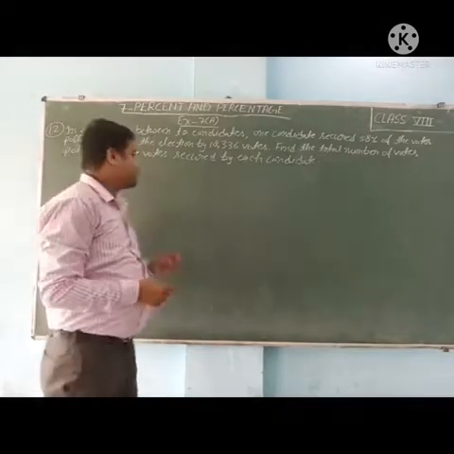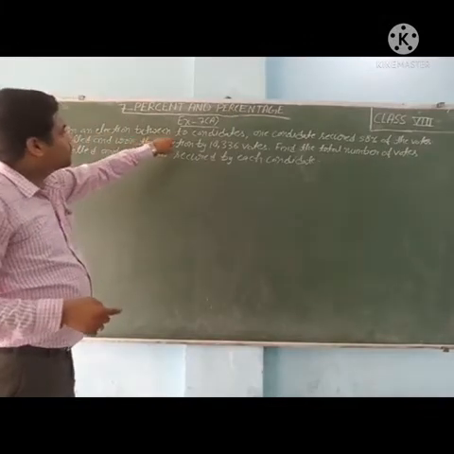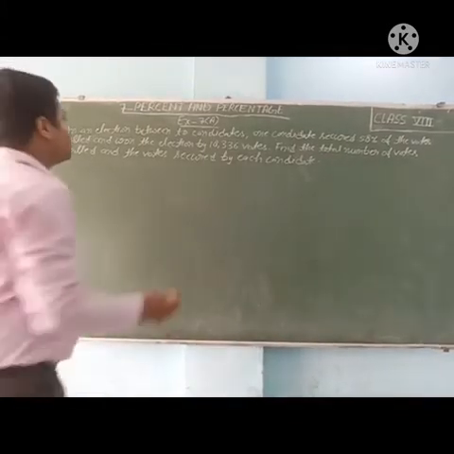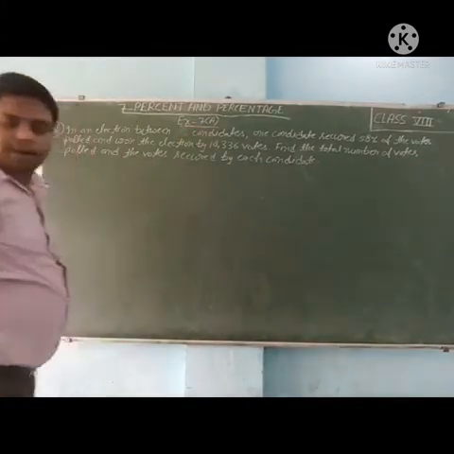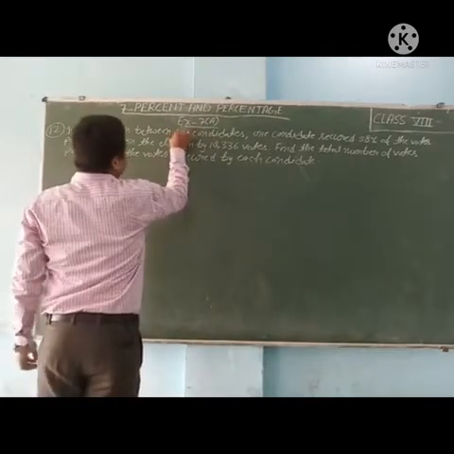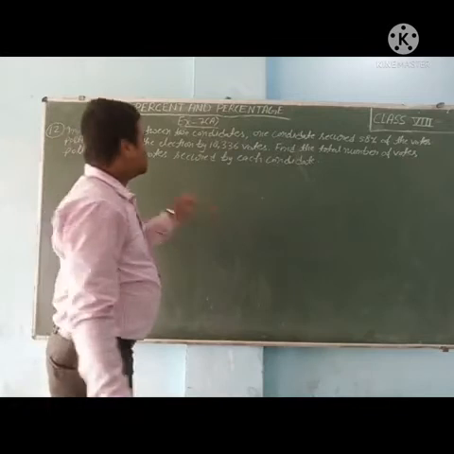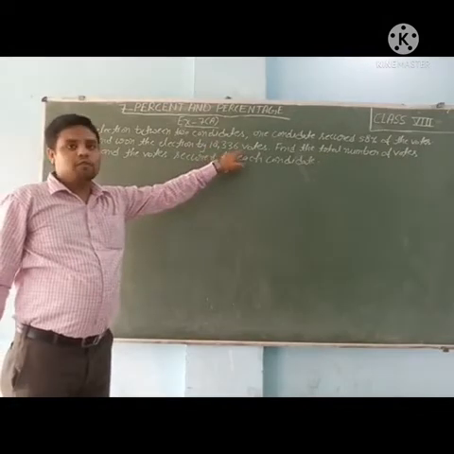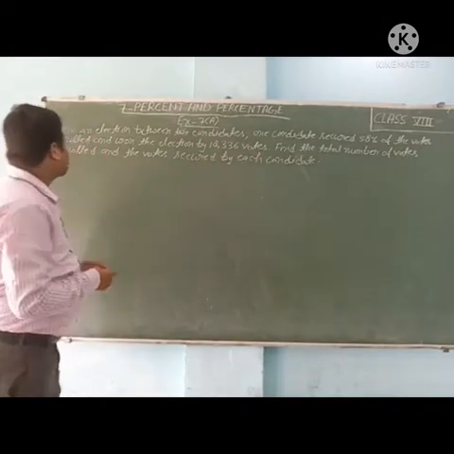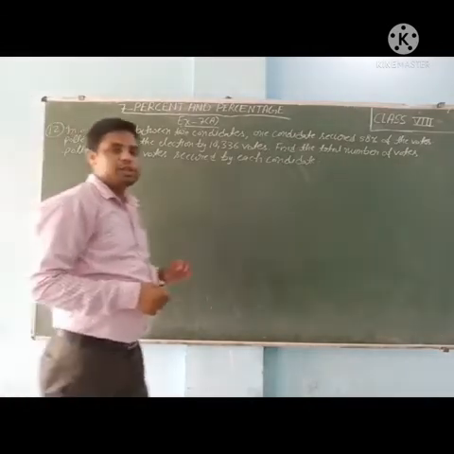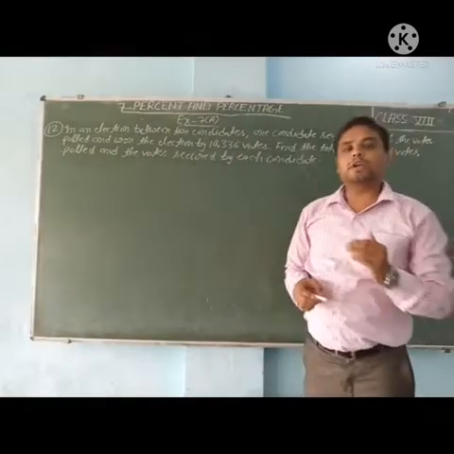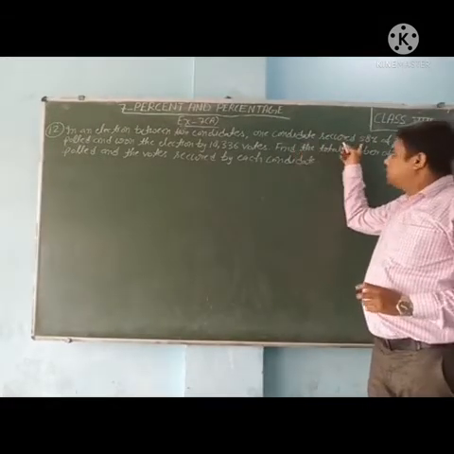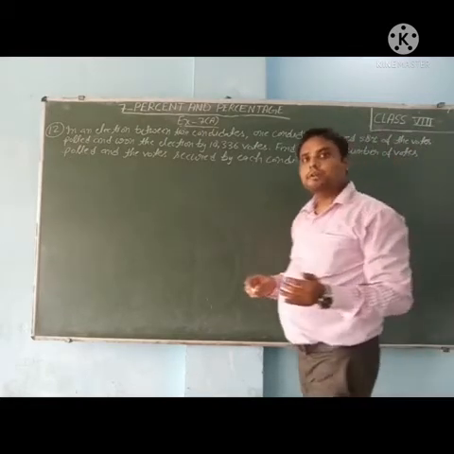Friends, now the next question. In an election between two candidates, one candidate secured 58% of the vote and won the election by 18,336 votes. Find the total number of votes polled and the votes secured by each candidate. So as I told you, total percentage is 100%. So 58% secured by one candidate. Second candidate secured how many percent?